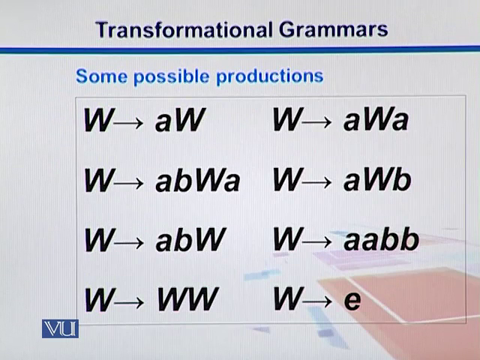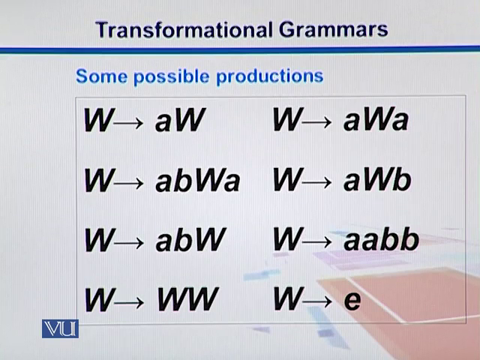Here are some possible productions. So we have W, which is basically a non-terminal. That breaks up into A and W. Say here A is a terminal and then W keeps on expanding further. So this W can be expanded as AWA. In this case we are starting with the letter A, ending with the letter A, and in between we have some sequence.